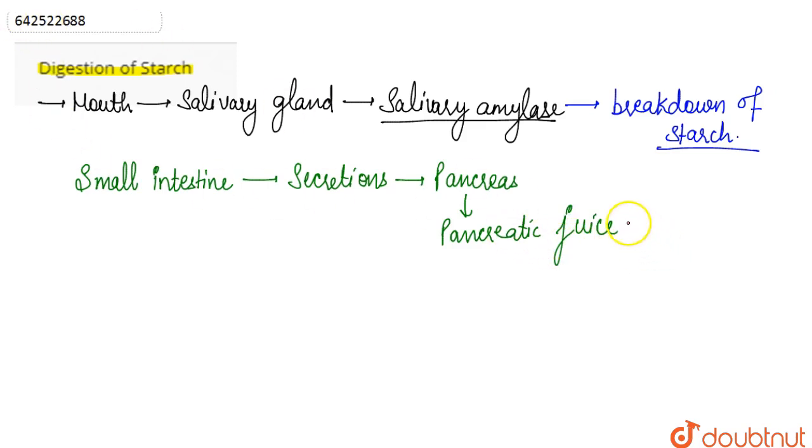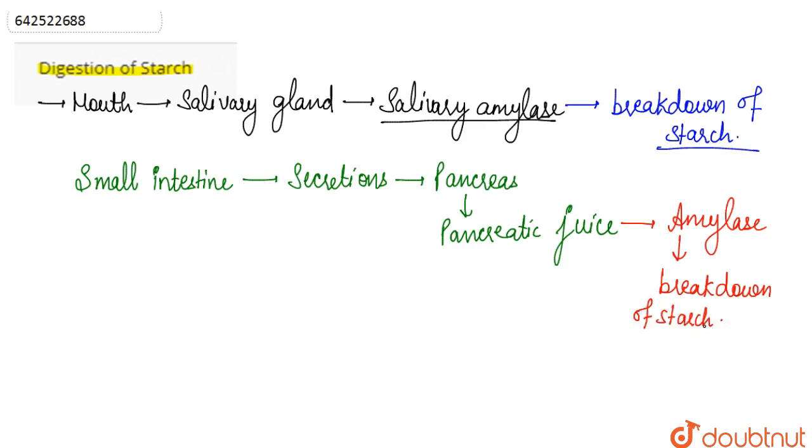Out of these three enzymes, the amylase further brings down the breakdown of starch. So amylase here carries out the further digestion of the starch.